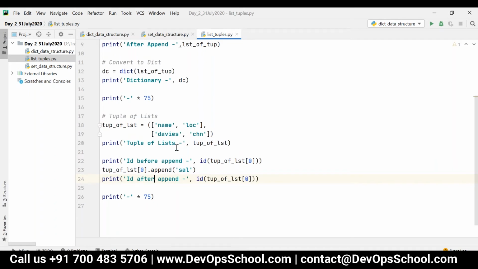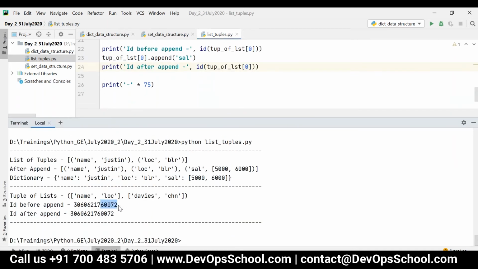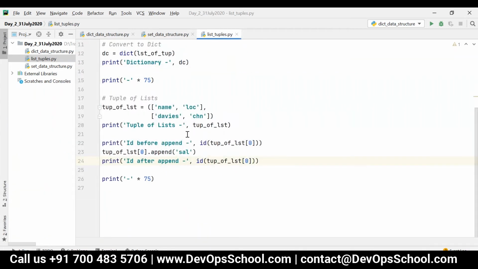So before append and after append, this will not modify the reference. You can see it's just the same reference. We are not going to modify the reference, we are just changing the values within the list. Similarly, I can write tuple of list of 1 dot append of 5000.